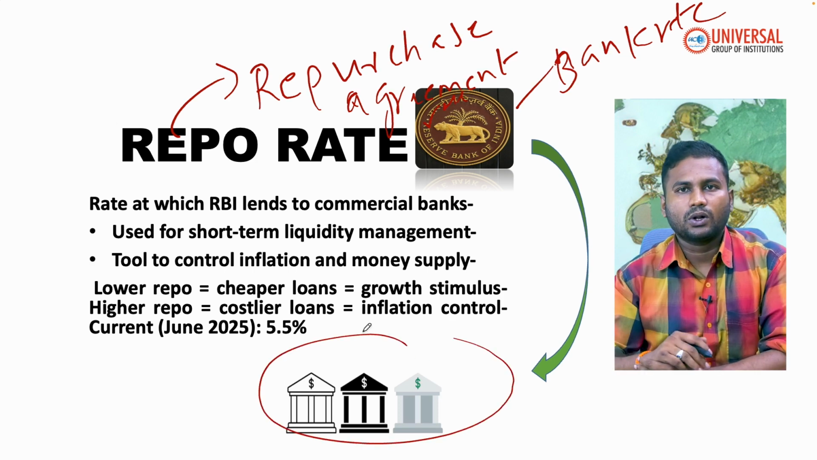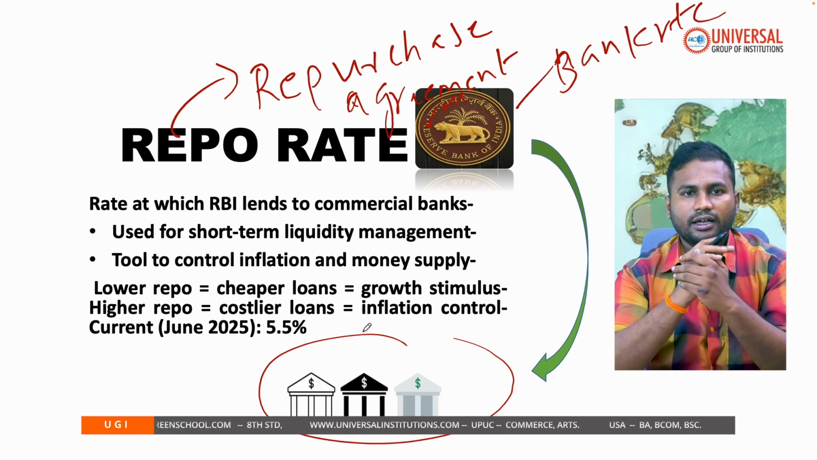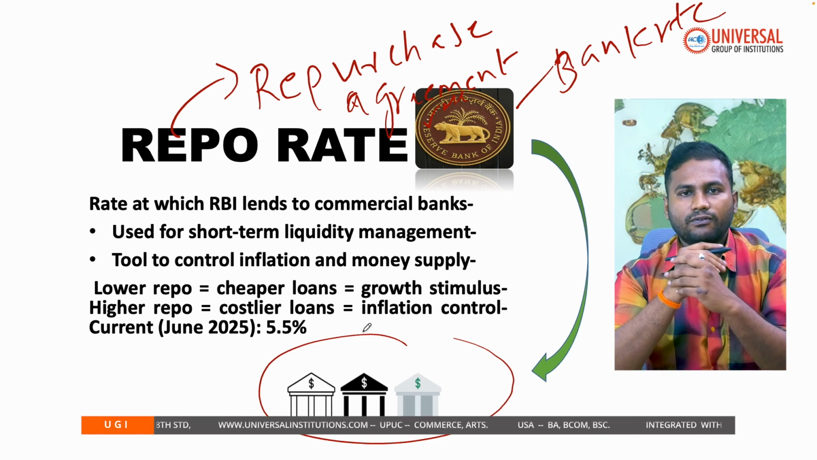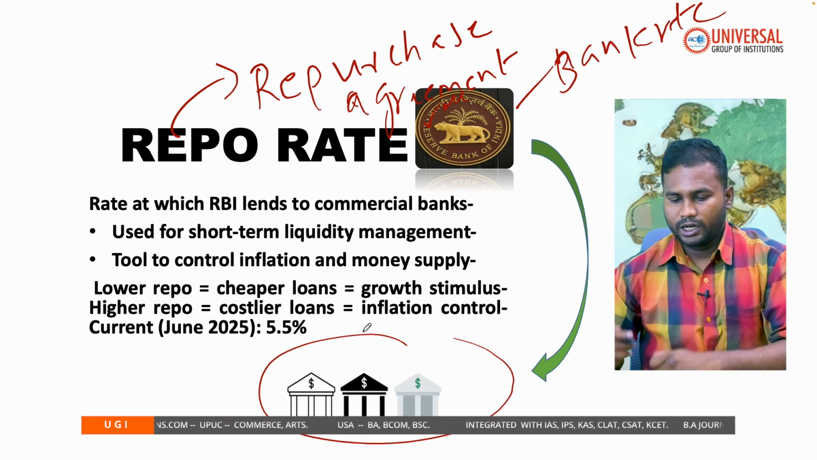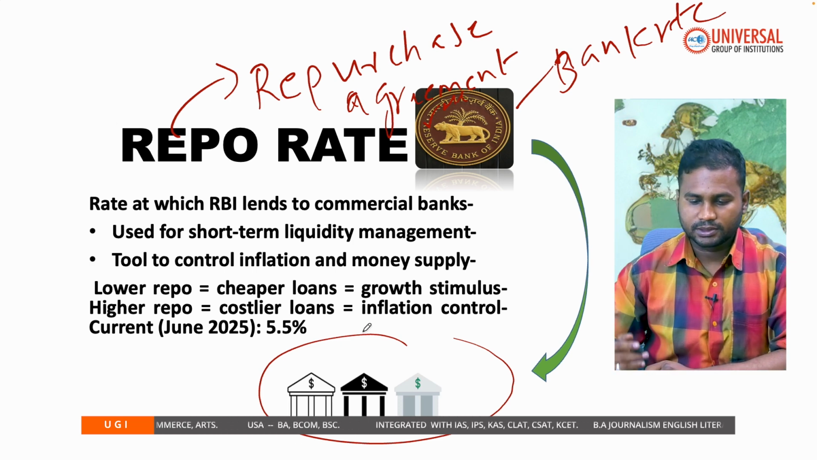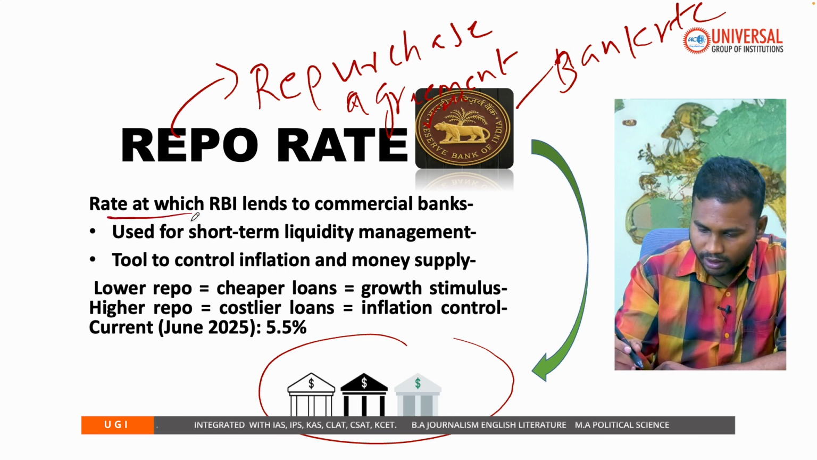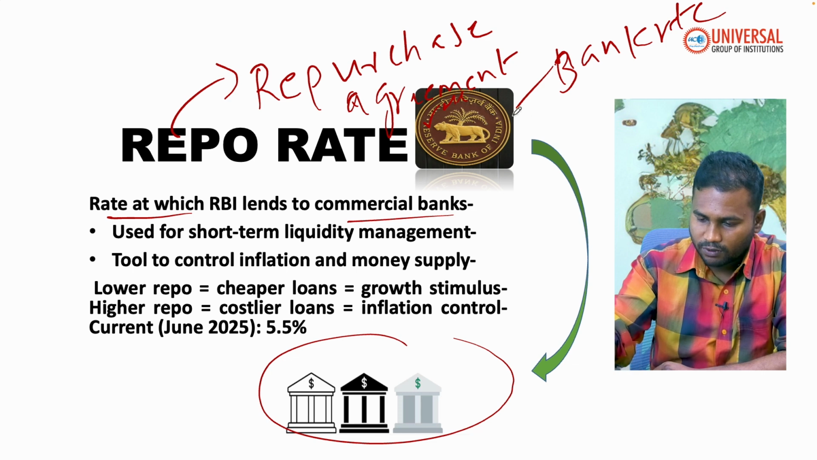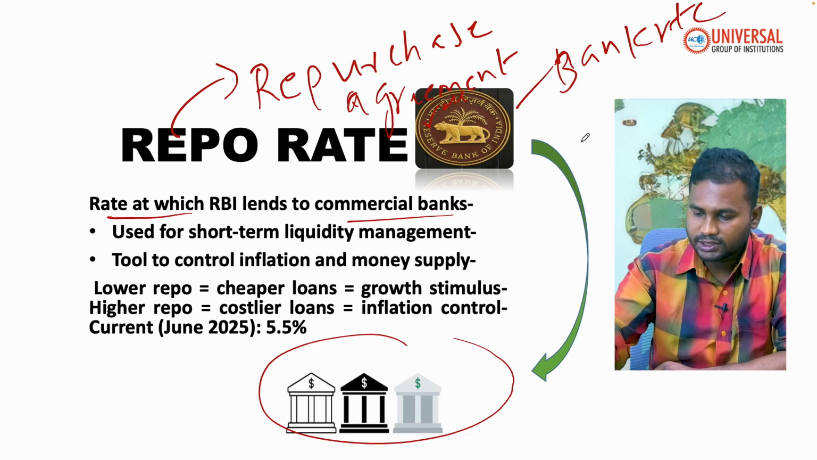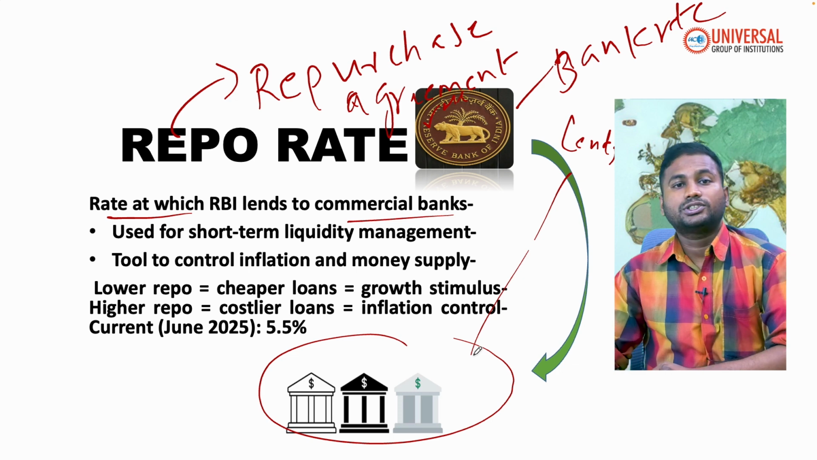Scheduled banks will also borrow, unscheduled banks will also borrow, but there is a slightly higher interest rate for unscheduled banks. This is what happens here. So, when it comes to repo rate, repurchase agreement rate, it is the rate at which RBI lends to commercial banks, for a short term period of time.